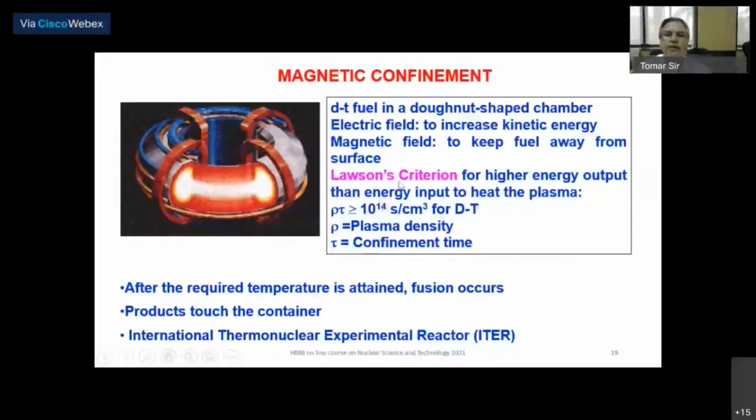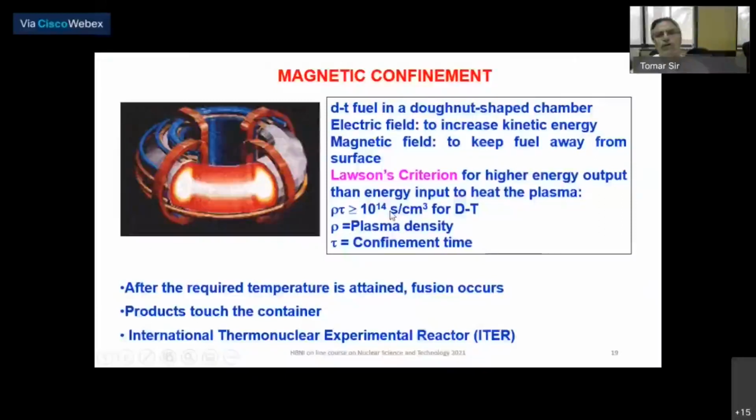You can have 10^14 particles per cc for 1 second, or 10^10 particles per cc for 10^4 seconds. So that means you have to compromise between these two. One can achieve 10^23 particles per cc for a nanosecond. But the idea is to sustain it for a much longer time.